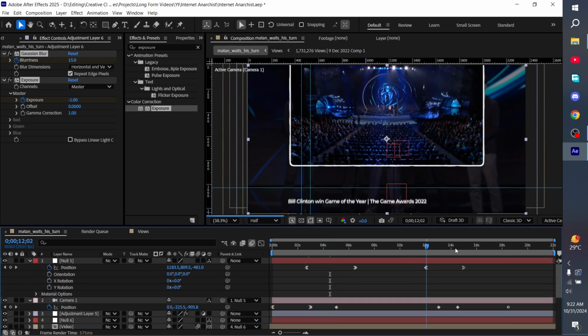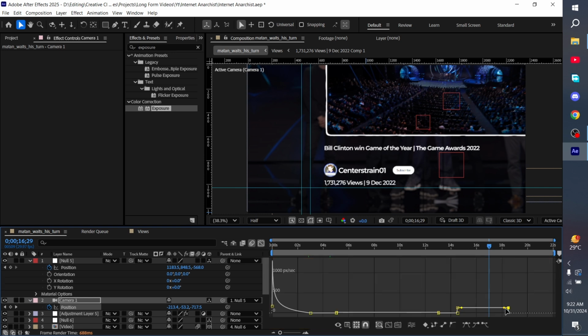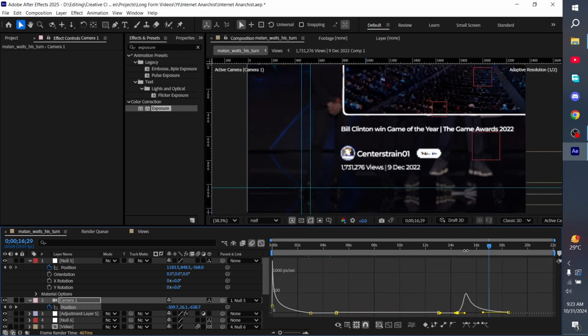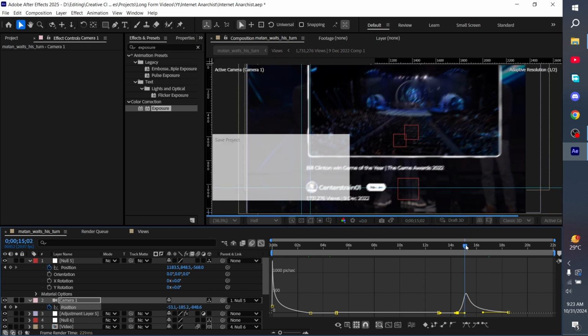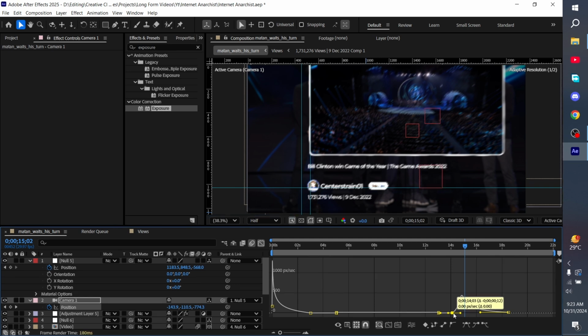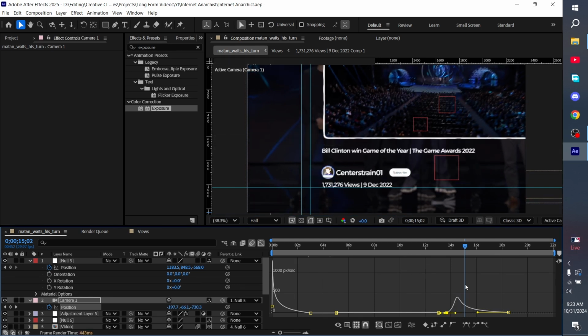Alright, so we have another thing that's zooming in right so here. So we just want to use this keyframe as well. So something like that. The next thing that I want to do is move the keyframe actually a bit forward. Alright, so I think that works.